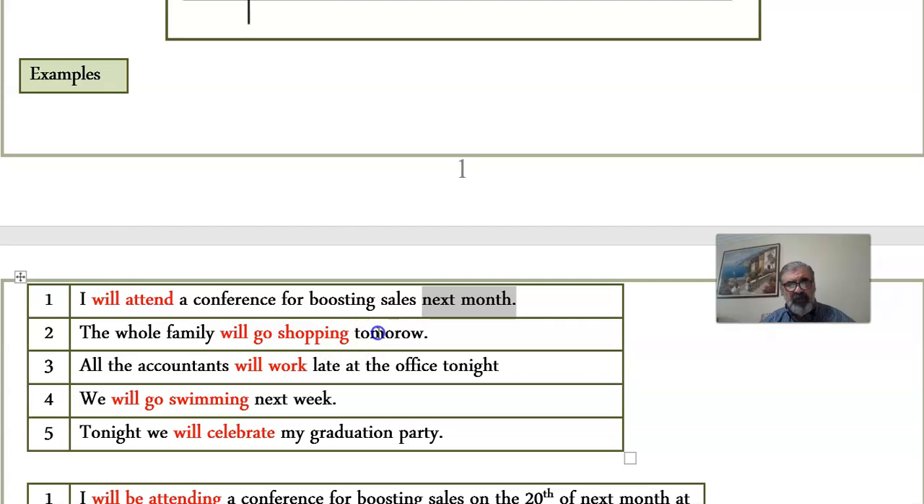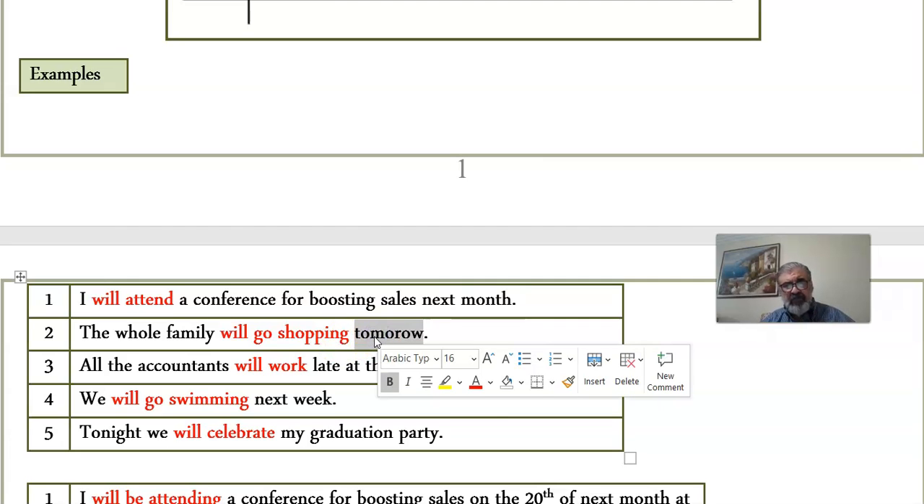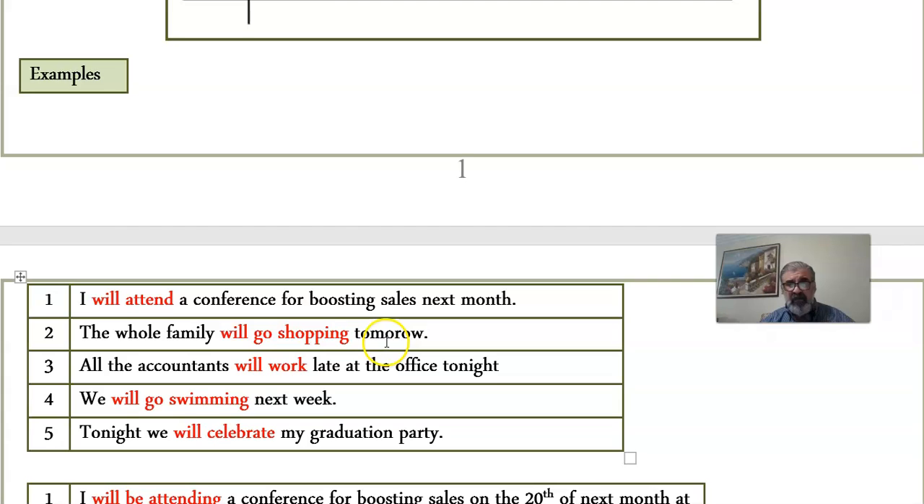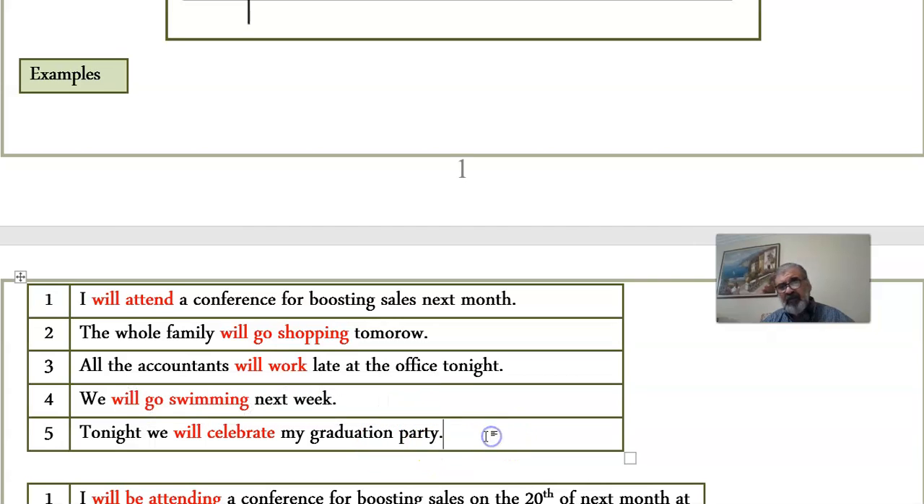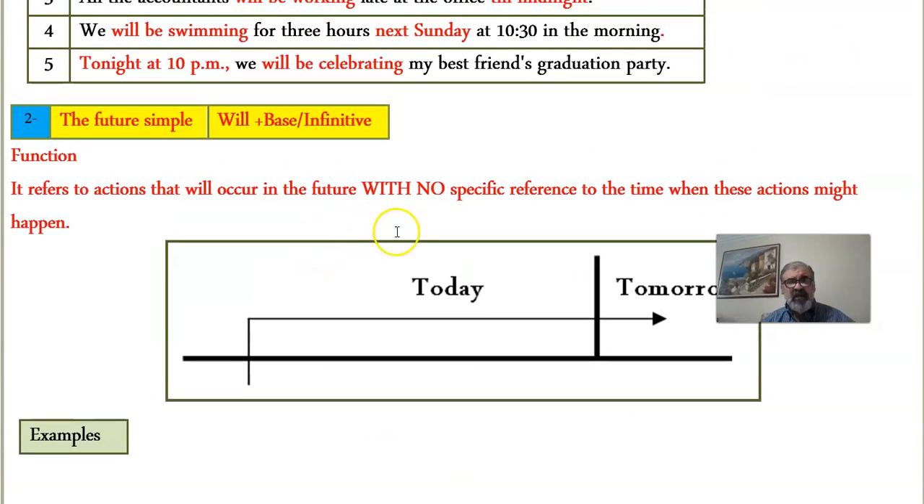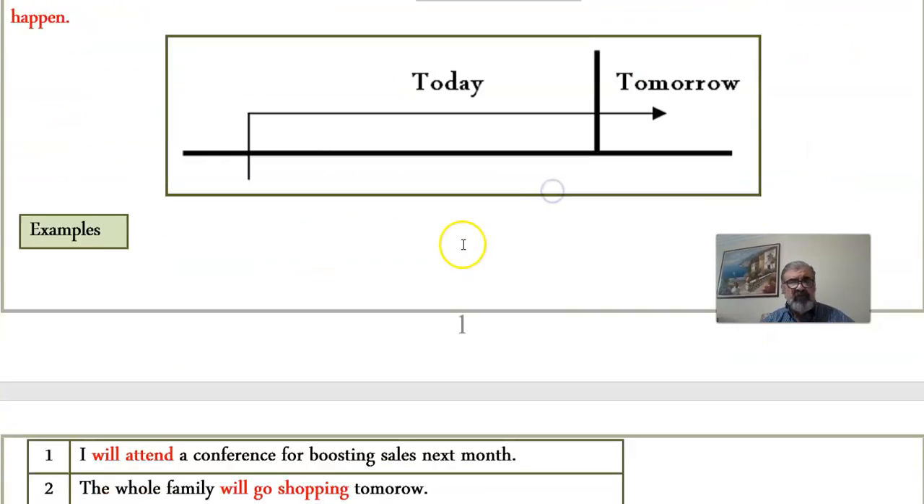The whole family will go shopping tomorrow. When tomorrow? Early morning, midnight, in the afternoon. All the accountants will work late at the office tonight. Till what time? Midnight, 10 o'clock, 9 o'clock. We'll go swimming next week. When next week? On Sunday, Saturday. What time next Saturday? What time next Sunday or Monday? Tonight. What time tonight? We will celebrate my graduation party. Again, all these five sentences indicate no specific reference to time.